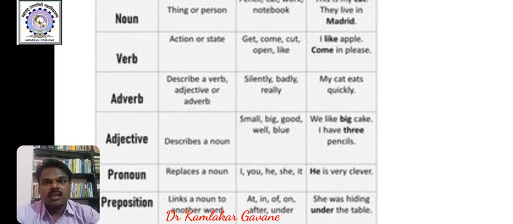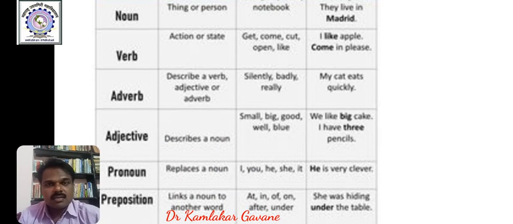Actually, there are 2 more word classes. Modern English grammar makes mention of 10 word classes or 10 parts of speech, and the 2 new are articles and demonstratives, articles A and D, and demonstratives, this, that, these, those. These four words are called demonstratives.